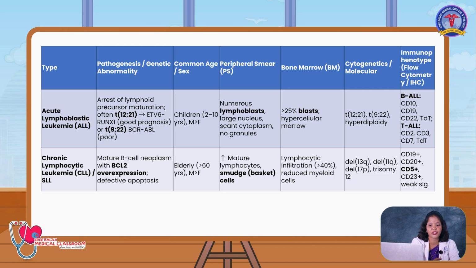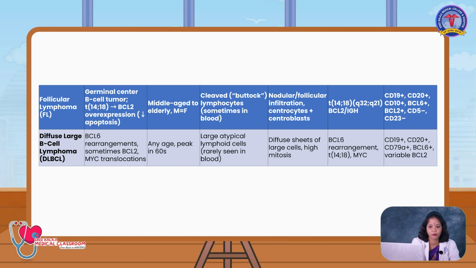And next we are moving into follicular lymphoma. Follicular lymphoma is a germinal center B cell tumor, with translocation t(14;18) and BCL2 overexpression, and the middle age group of people will be affected more.